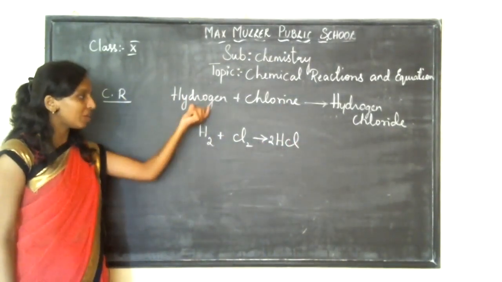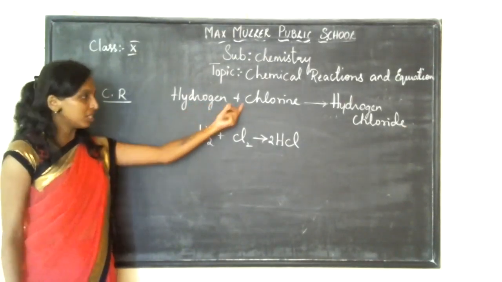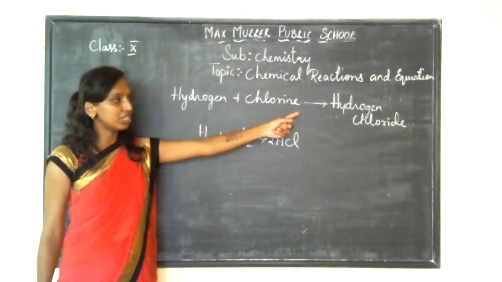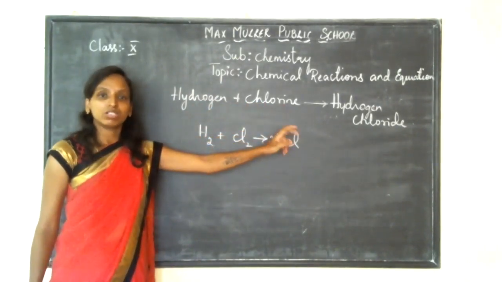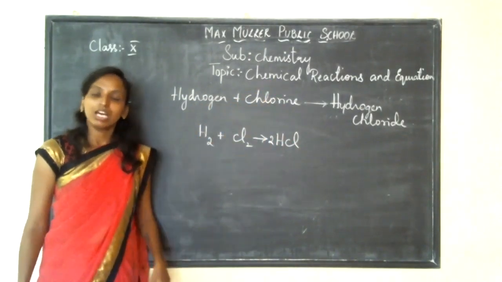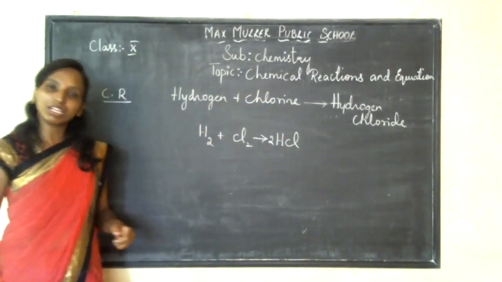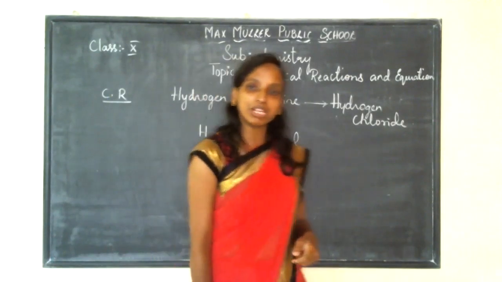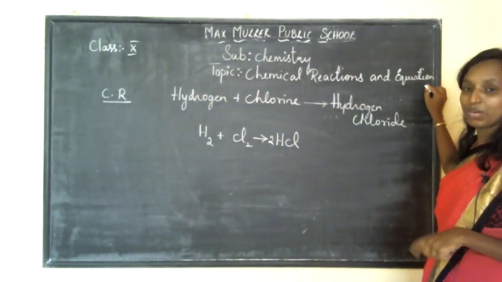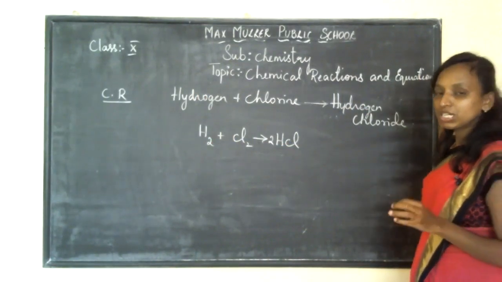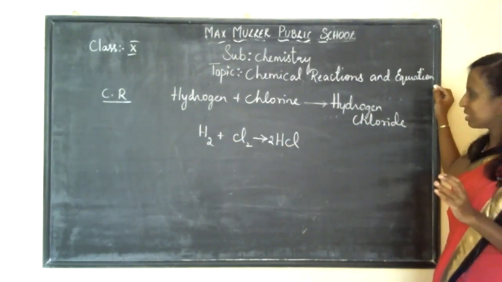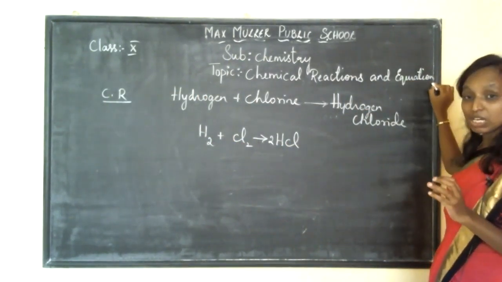In symbolic way, I have represented hydrogen, chlorine and hydrogen chloride. So this is called a chemical equation. Representing a chemical reaction in the simplest, easiest and symbolic way is called a chemical equation.